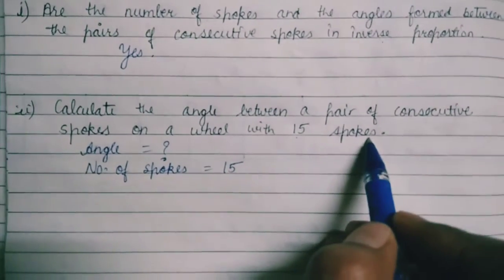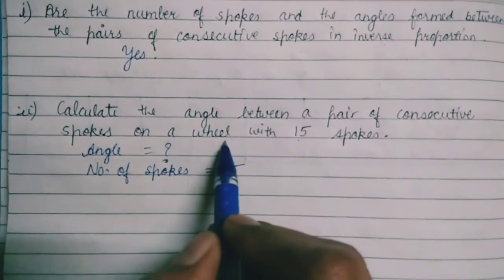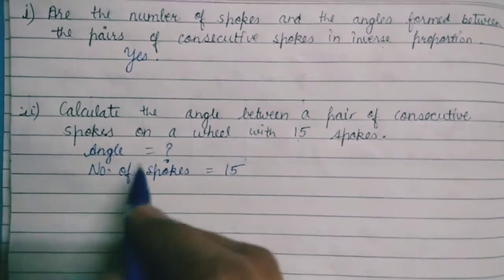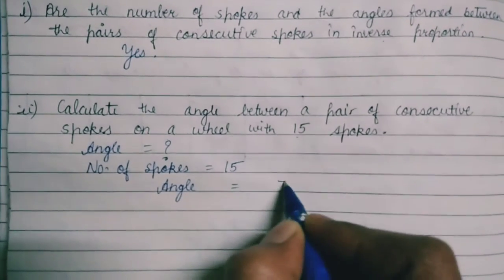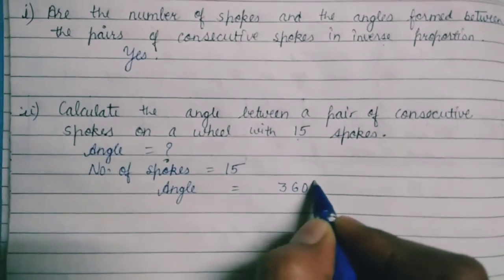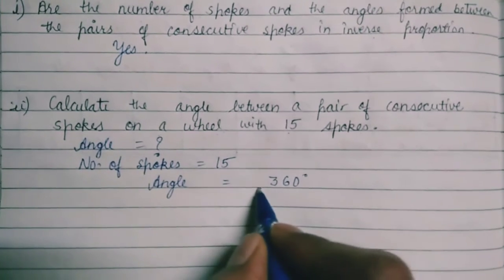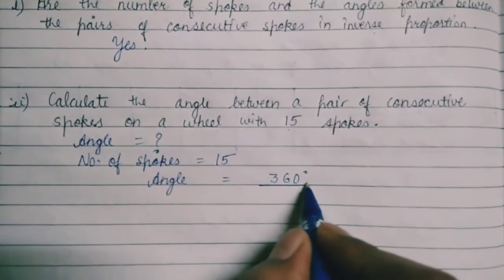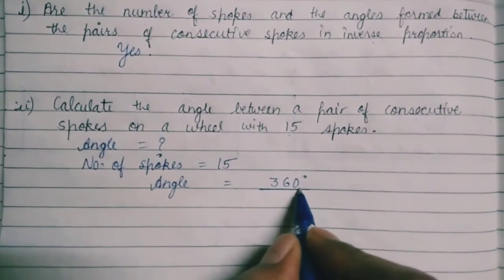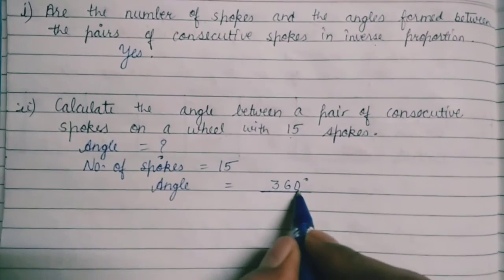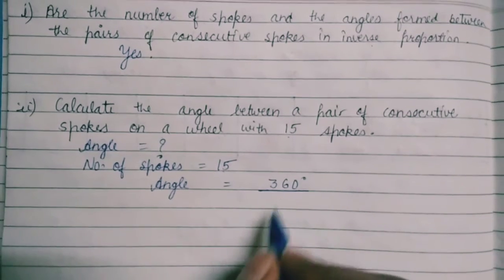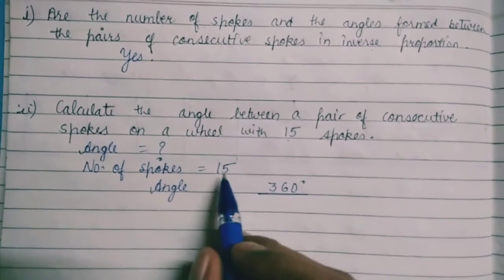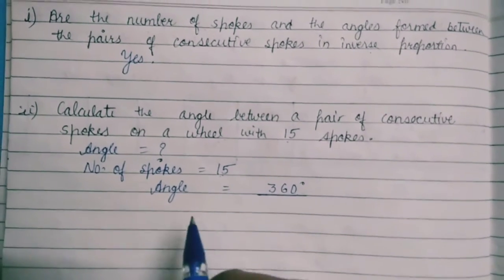These 15 spokes are fixed inside a wheel. It means whatever the angle will be, it will be taken from 360 degree, because the complete angle of the wheel is 360 degree, and in this 360 degree these 15 spokes are fixed.